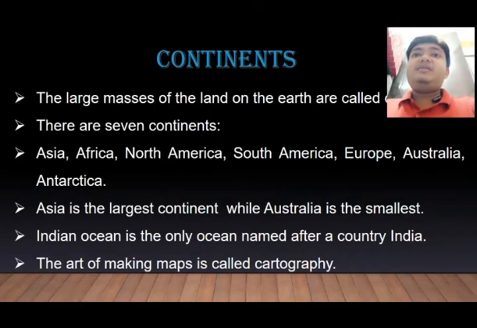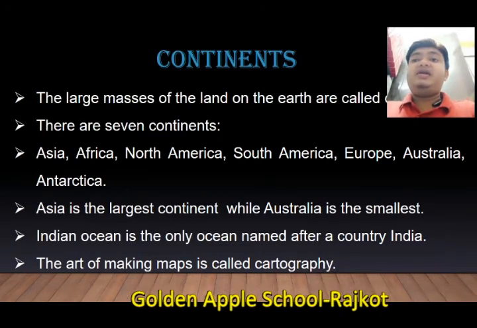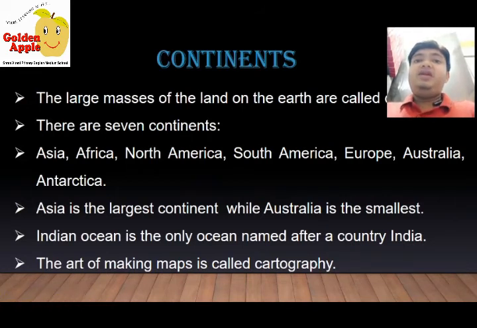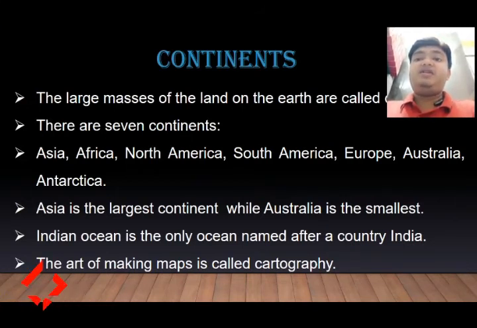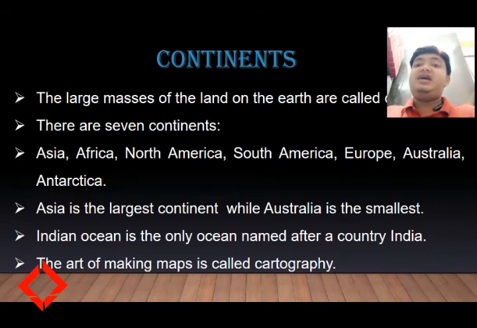Continents. Large masses of land on the earth are called continents. There are 7 continents: Asia, Africa, North America, South America, Europe, Australia and Antarctica. Asia is the largest continent while Australia is the smallest. The Indian Ocean is the only ocean that is named after the country India. So in the ocean portion we saw that the Pacific Ocean is the largest ocean, whereas Asia is the largest continent.